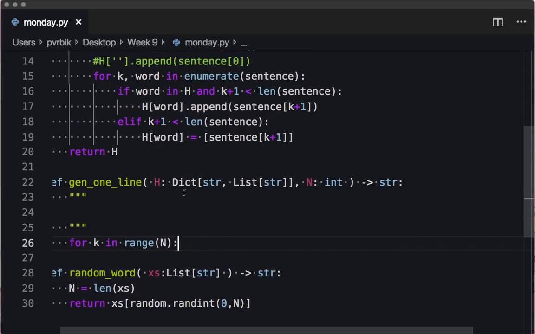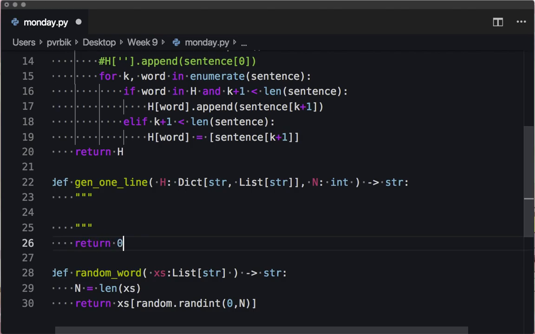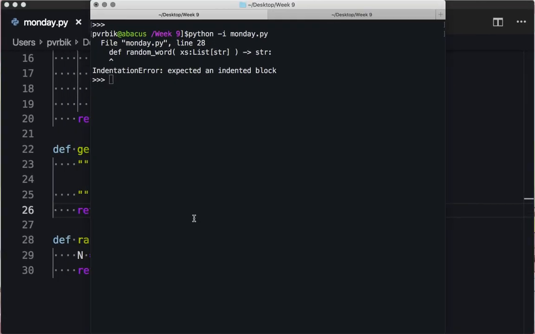Oh, I didn't actually finish this. Okay, so I have to open something. I have to give it my one book.